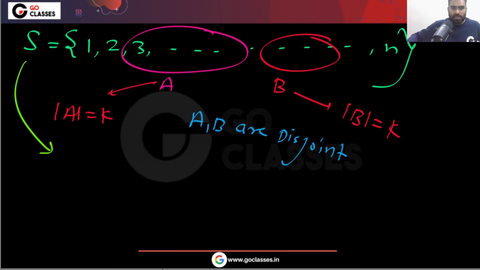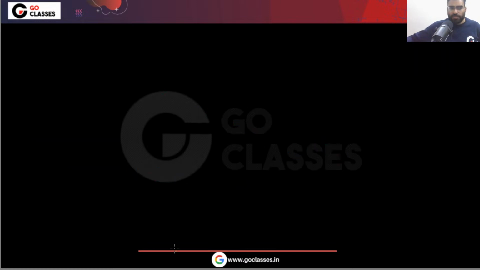So actually, in this question, the question was saying something like this. Let me tell you that this set is given to you in which you have total n elements.